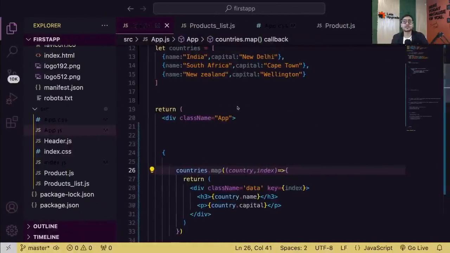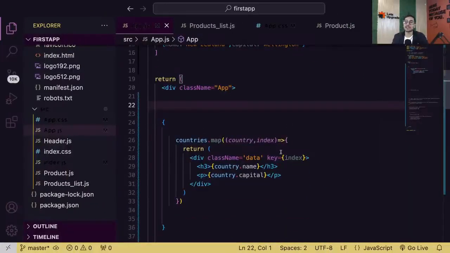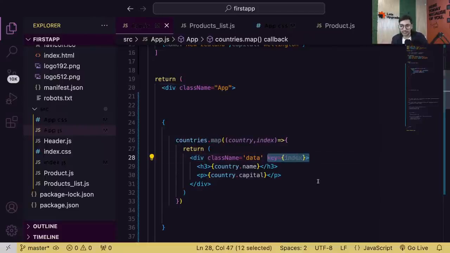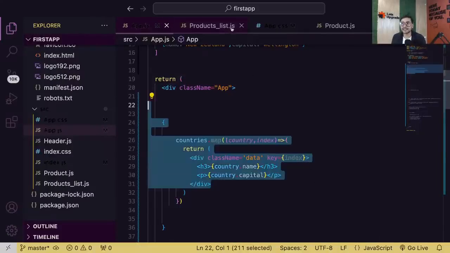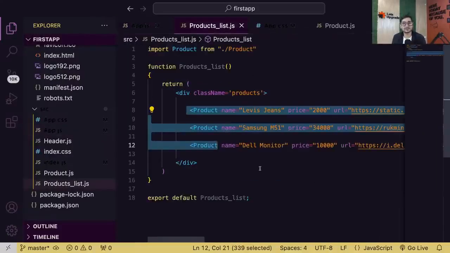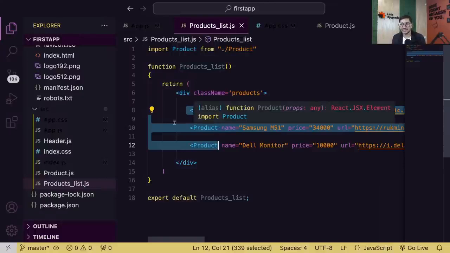So something unique should be there. And I think index is the most unique thing you will get. Okay. So every parent element inside a map function that you're generating should have a key. That's the only thing you need. That's all. So guys, are we cleared with this? Now you can do the exact same thing on the products list as well. Exact same thing. So now you can put this data, whatever you're hard coding here, in an array of objects, and then apply a loop, and then simply get all the data.